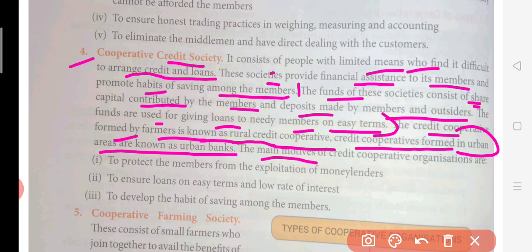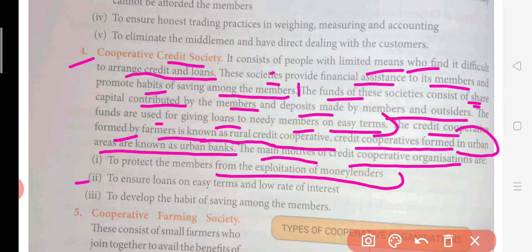The main motive of credit cooperative organizations is to protect the members from exploitation by money lenders. As we know, in the market there are already some money lenders who provide loans but at a very high rate of interest. So here they get saved from these greedy money lenders. And by approaching this type of credit society, we can avail loans at a very cheap rate of interest, which is good for the members.